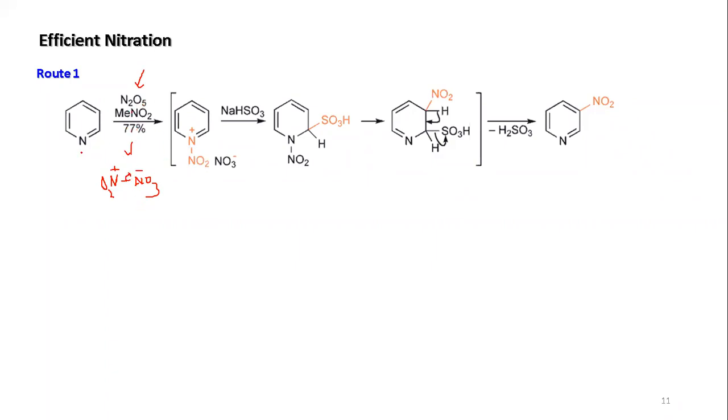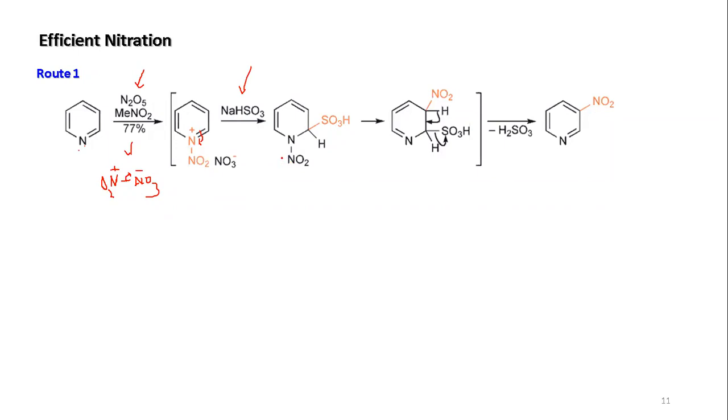Now, what happens is, first the NO2 will be connected at this center. You have the nitrating NO3 here. At this condition, when sodium bisulfite is used, the bisulfite is reacting here, so a sulfonate functionality is incorporated, and this is going neutral and forming. Now what happens is a 1,5 sigmatropic rearrangement.